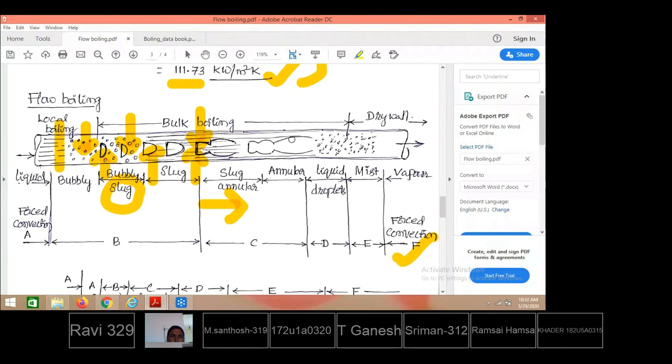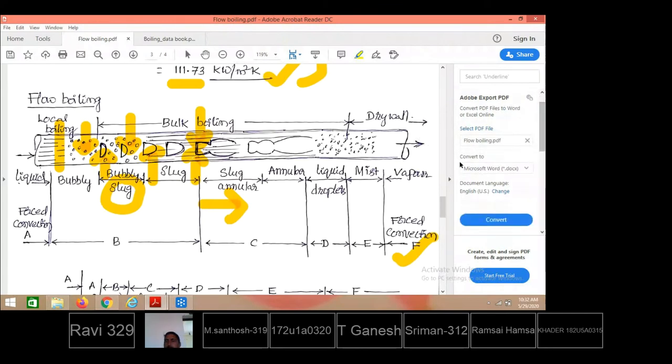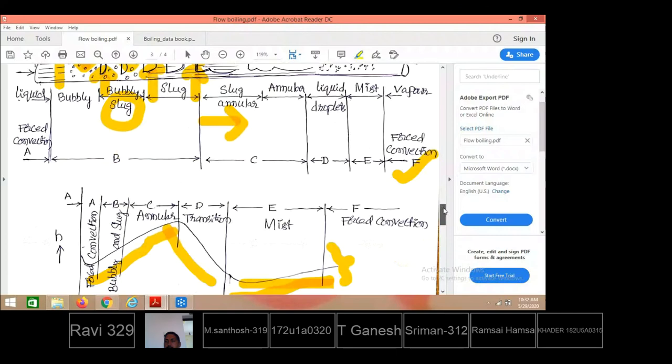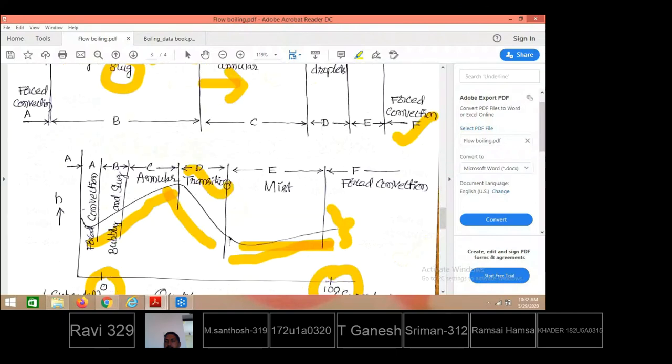Beyond this, the vapor bubbles completely collapse and will be converted into mist or slug flow, by mixing with the rest of the liquid particles. A snow-like flow is formed there, and that also on receiving the heat from the tube surface will completely convert into vapor phase in the form of superheated vapor that comes out. Since vapor is a bad conductor, when converted to vapor, the heat transfer coefficient keeps on decreasing. This is what we have seen.